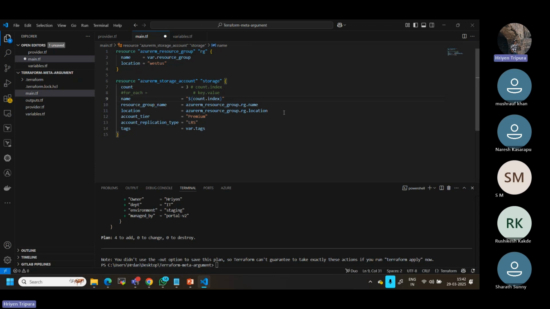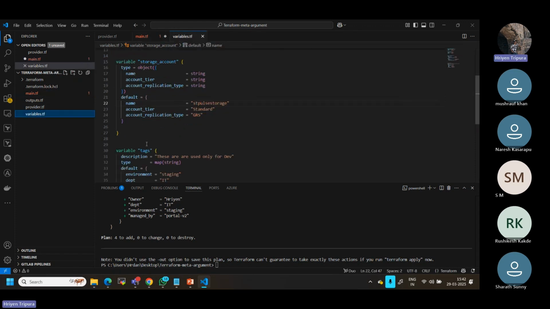Maybe I can use the variable again. I can call it directly like this. What is the storage account variable name?